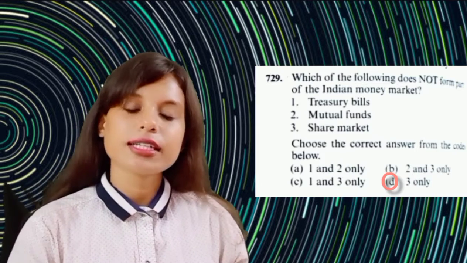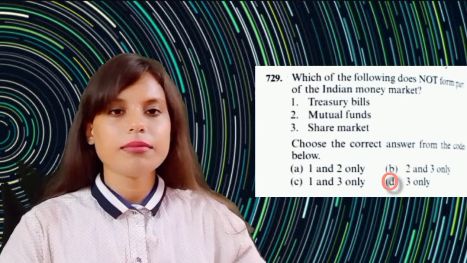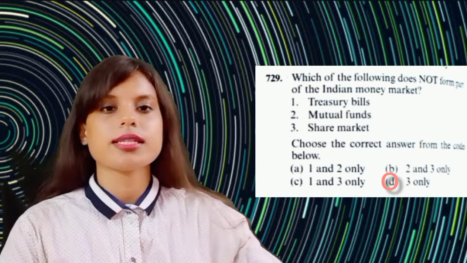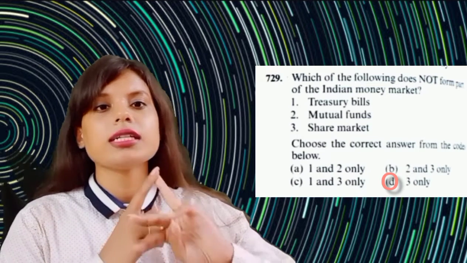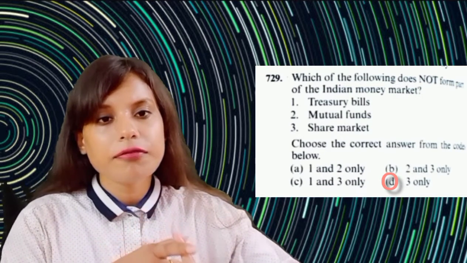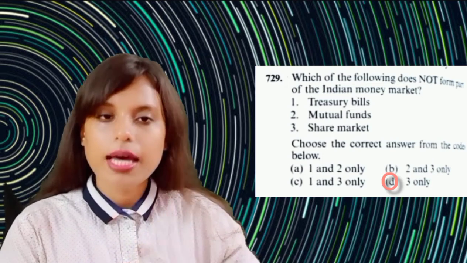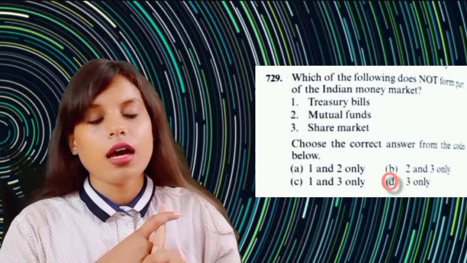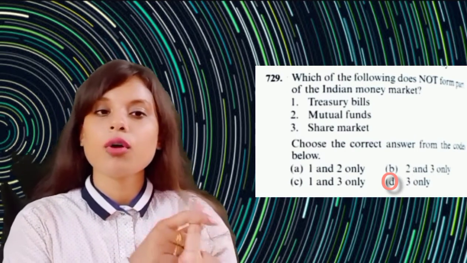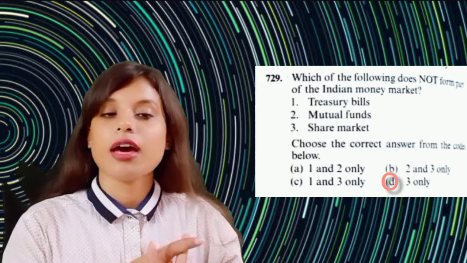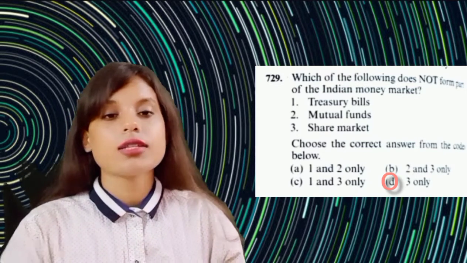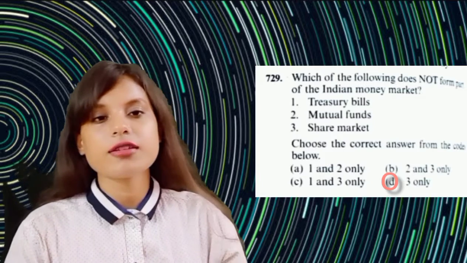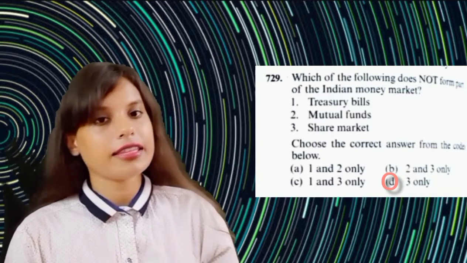These include the treasury bills, the call money market, the certificate of deposit, the commercial bills, the mutual funds, the commercial papers, the repo and reverse repo markets, and the cash management bill. So basically share market is a part of the capital market and not the money market.